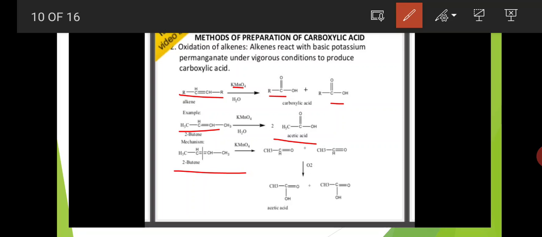And next is the mechanism. First, the 2-butene bond breaks down and forms first an aldehydic functional group. Again, the aldehydic functional group is converted to an acid functional group. So here first 2-butene is converted to 2 moles of aldehydes, then those aldehydes undergo oxidation and are converted to 2 moles of acetic acid.